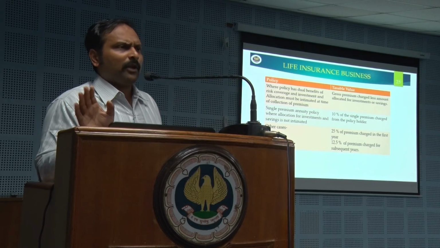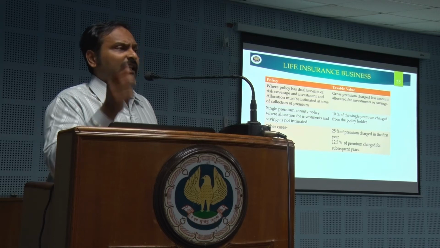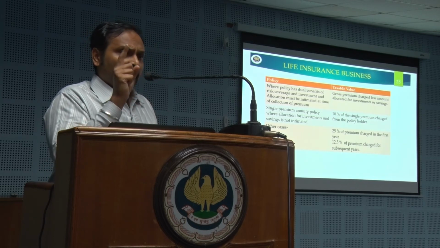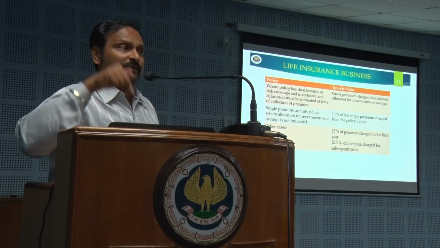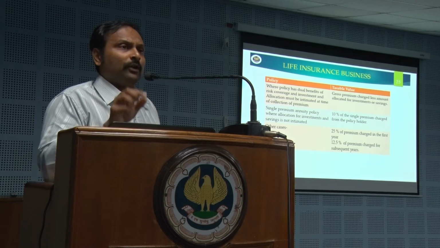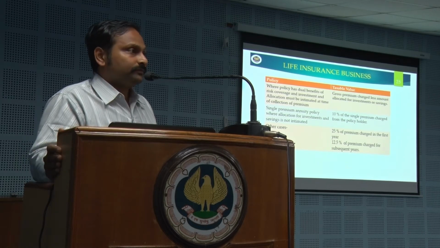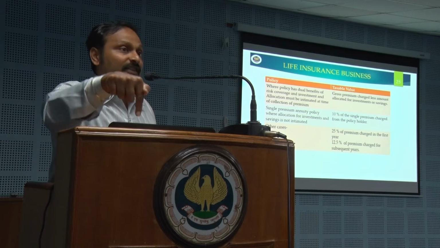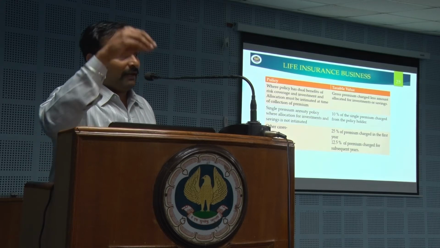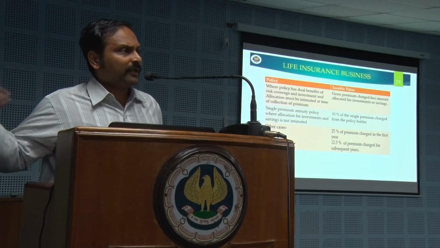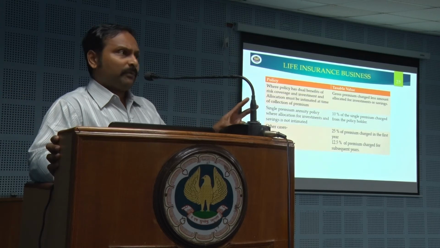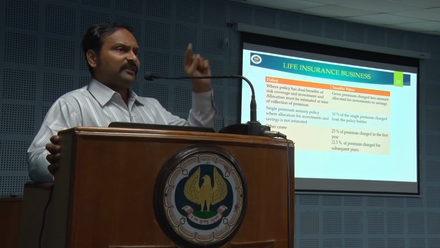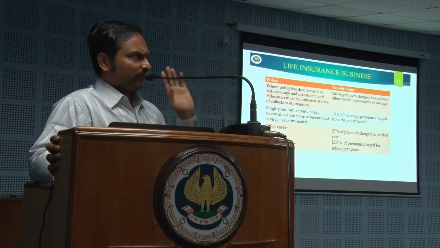If it is a normal premium policy where I pay every year, then there is a method of calculation. Whatever first year premiums are received during the year, the taxable value is 25%. First year premium for that policy. So every policy will have a first year premium, and then only you will have subsequent years' premium. For the first year policy premium, 25% is the taxable value, on that 18% GST.